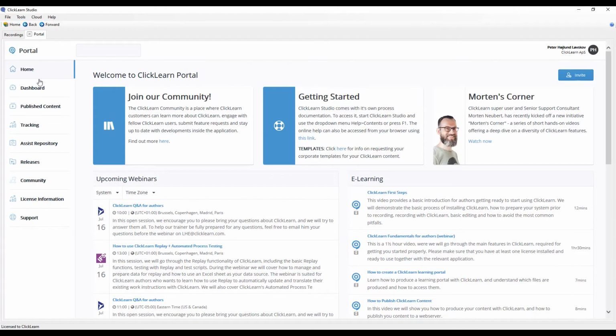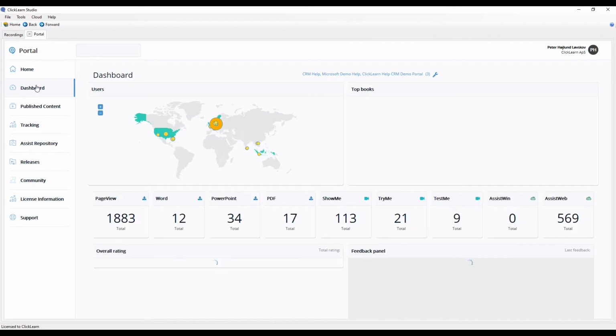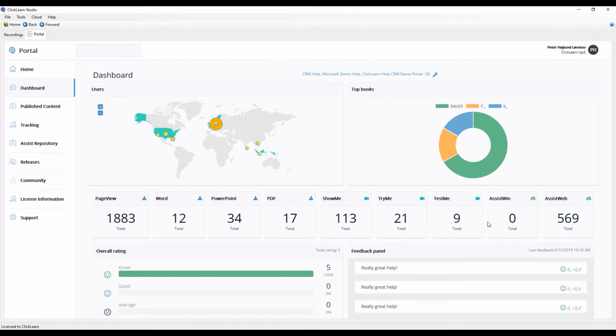But that gives you the benefits of actually seeing how your end users are engaging with the material. So here I have a heat map of where my end users have been viewing this material, what they have looked at, and I can even get user data all the way down to user level. So now I can see how my end user B did in his test me, or did he see the entire show me or stop after 10 seconds?